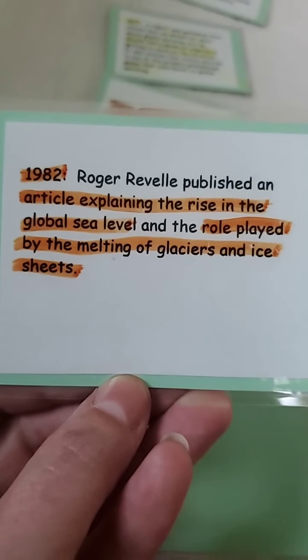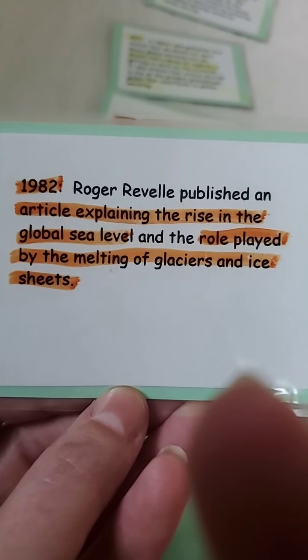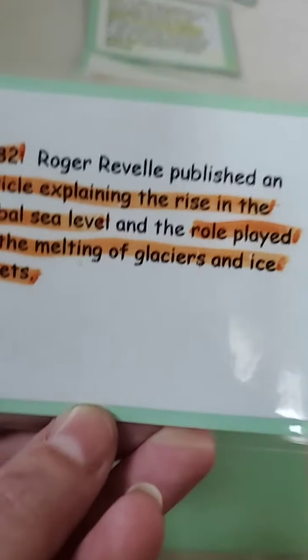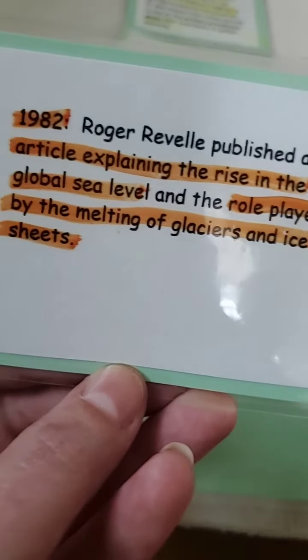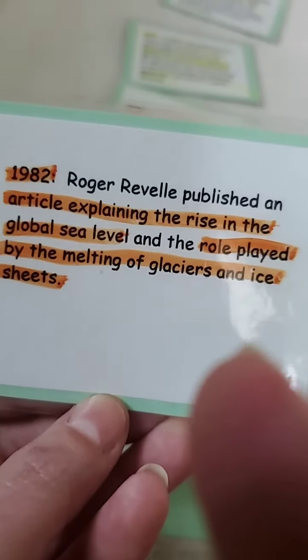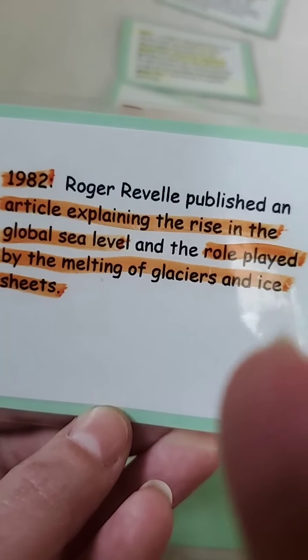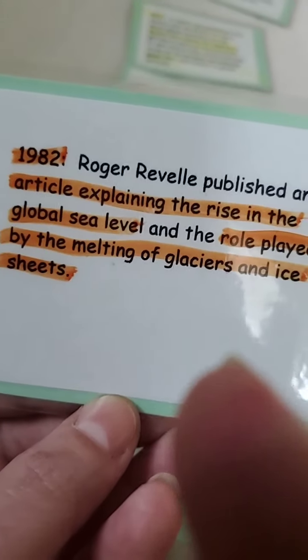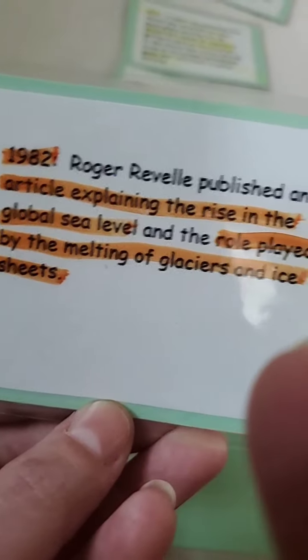And then in 82, an article was published explaining the rise of global sea levels. They had been looking at sea levels for a long time up to this point, and now they noticed that the levels were increasing, and they had studied it enough to realize the role that it plays. It also affects the melting of the glaciers and the ice sheets. So that was interesting, right?